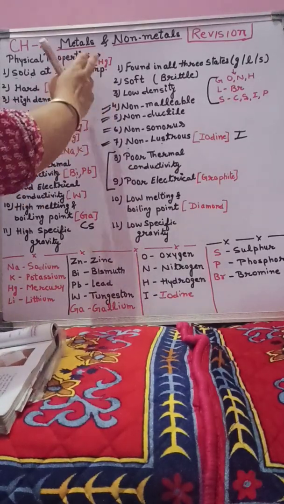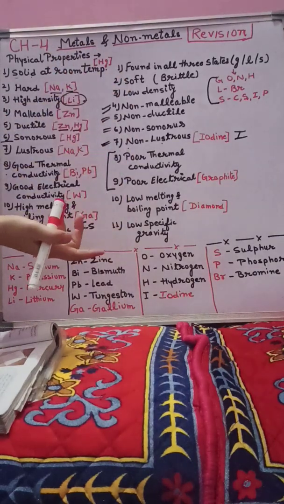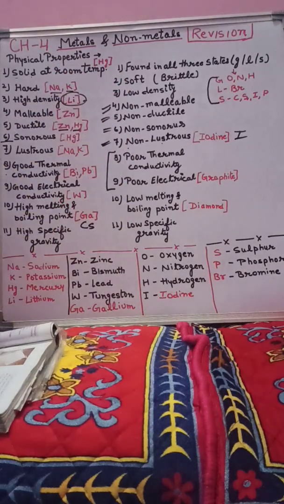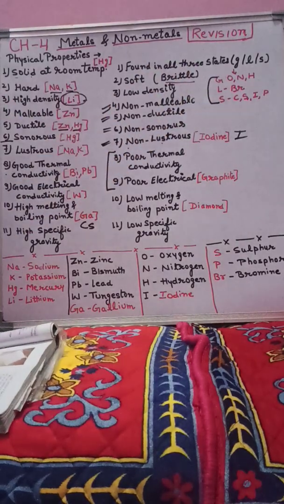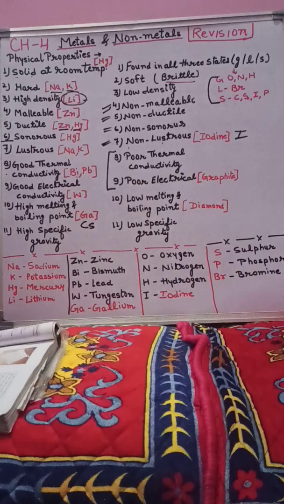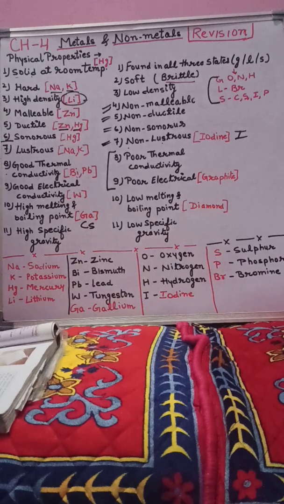As we know, non-metals are found in all three states. So these are soft, and they have one more property, that is brittleness. What do we mean by brittle? Brittle means when we apply force on non-metals, they break down into small pieces, and this property is called brittleness.